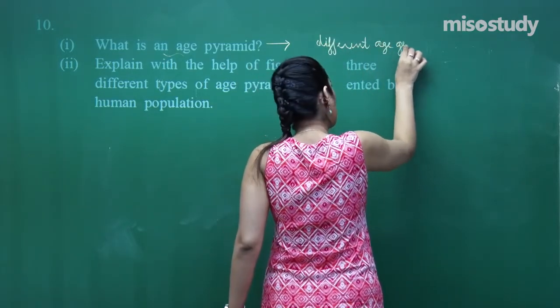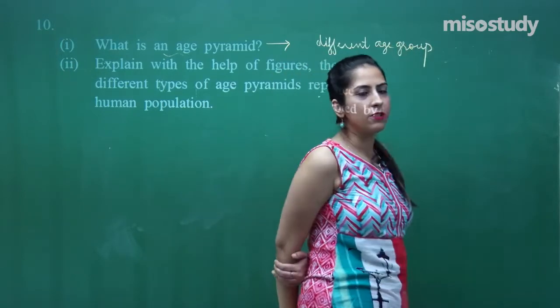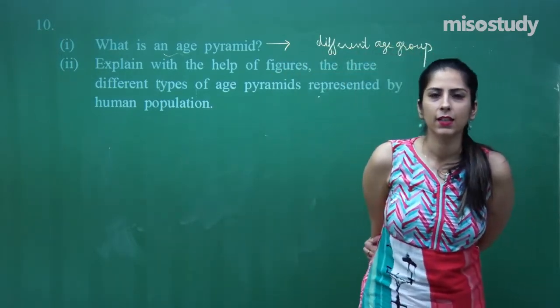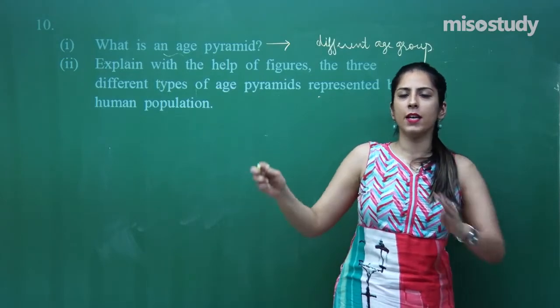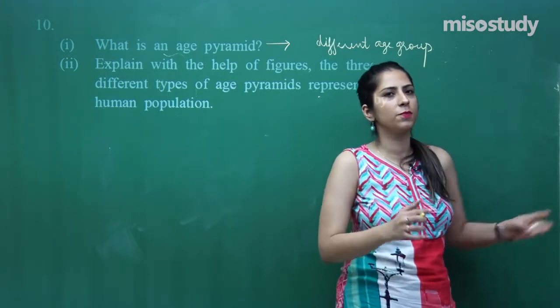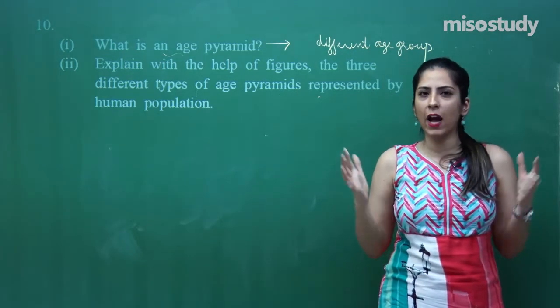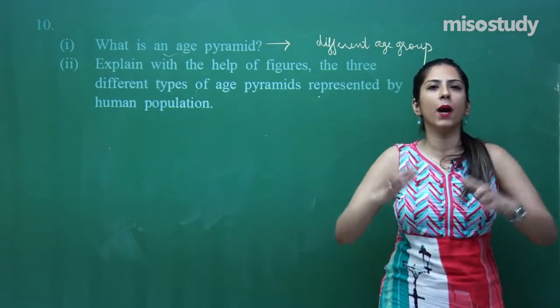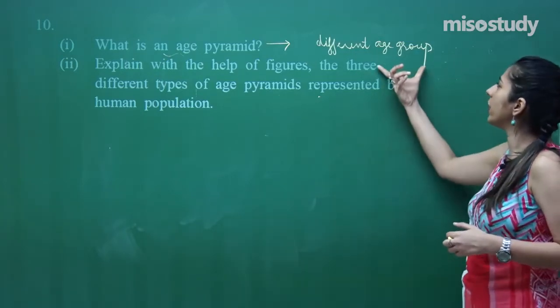Now, can I ask you one question? We have discussed age pyramids in detail. In the age pyramid, have I ever mentioned that this is an age pyramid of a female, this is an age pyramid of a male? We haven't. So, that means it is a property of combined effect. In this, the organisms are divided into three age groups.